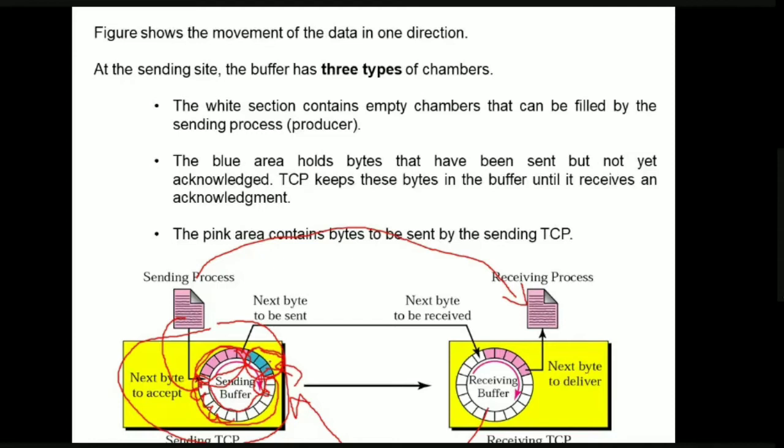If you see, sir, I'm not circular, okay, circular array. So if soon after the acknowledgement comes, now this blue value will be converted to white. That is, now the number of available positions will be increasing when the acknowledgement comes. Okay, so this is how the sending process buffer is going to work.